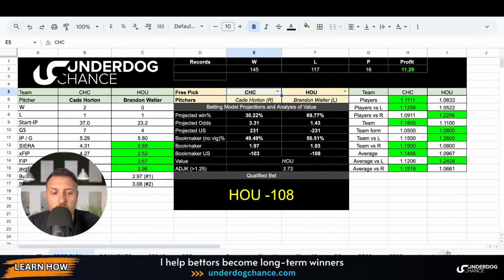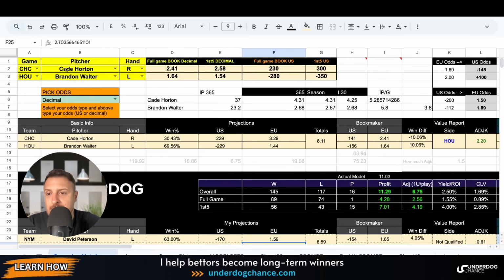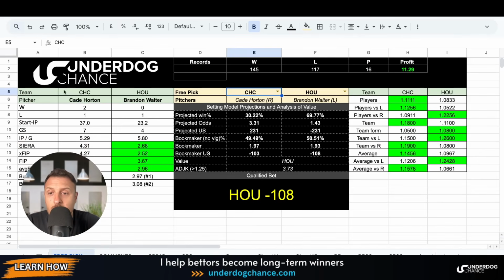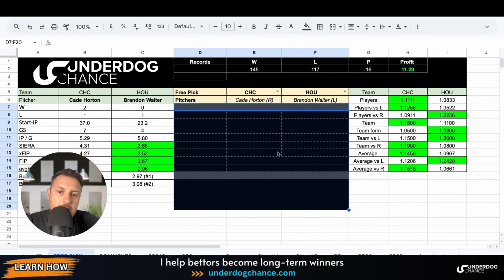sports betting models are so powerful, because I can simply type Chicago Cubs, let's say St. Louis or whatever, I can change the pitcher, and the betting model will automatically take all this information and give me probabilities. And this is the most important information a sports bettor can have and find. Okay, so I will create this table so you can select these pictures without this. This is reserved for me and for those who join my masterclass or my betting models.